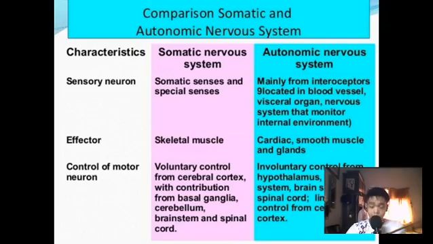The autonomic nervous system is involuntary control from the hypothalamus, limbic system, brainstem, and spinal cord, with limited control from the cerebral cortex. That is all. Thank you.